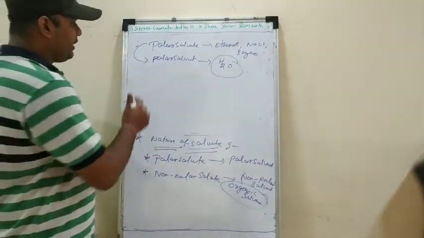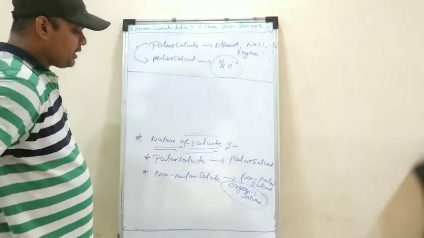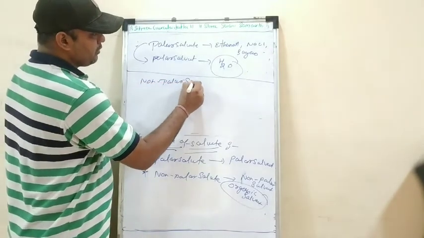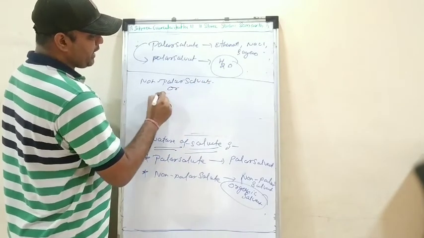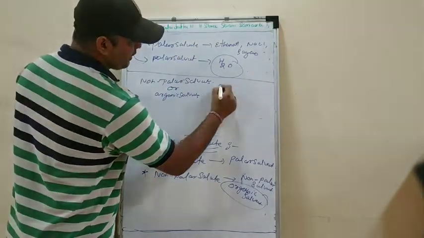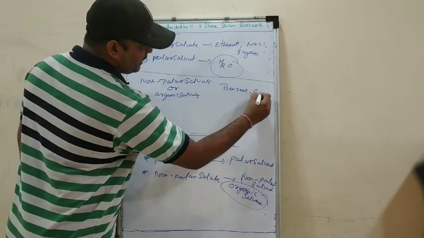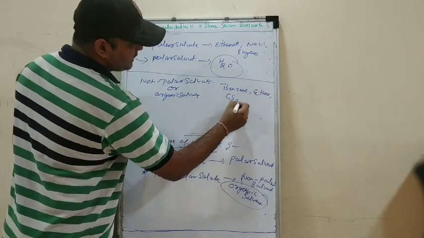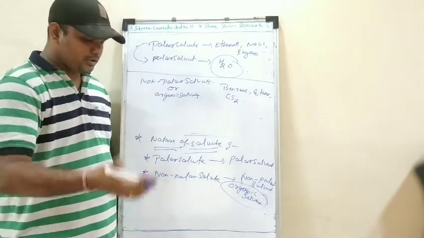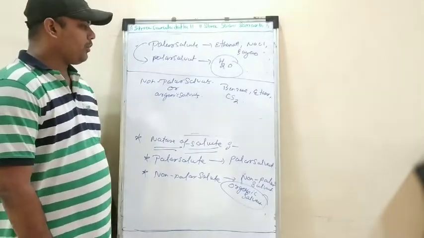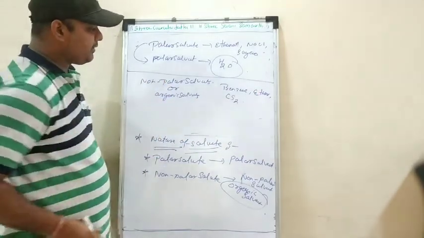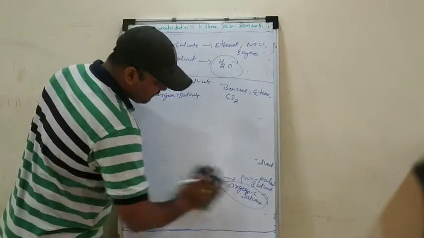So I hope that you have understood that all the polar solutes will be soluble in the polar solvent, right? Then non-polar solutes are soluble in the non-polar solvents. Now what are the non-polar solvents? Non-polar solvents are also said to be the organic solvents. Organic solvents, we can give the examples benzene, ether, then CS2. These are a few examples of the non-polar solvents. There are many other non-polar solvents existing, but these are the main non-polar solvents which are frequently used, that is benzene, ether and carbon disulfide, right? Okay. Now let's see the factors.